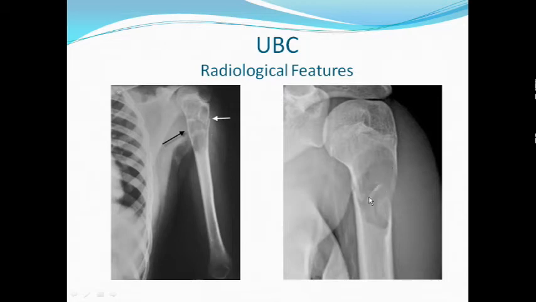This fallen fragment is gravity dependent, because this is a fluid filled cavity. If we take the X-ray with the patient standing, the fallen fragment will be seen here. If we take it with the patient lying supine, the fragment might be seen here. This is the gravity dependent fallen fragment sign, almost diagnostic of simple bone cyst.